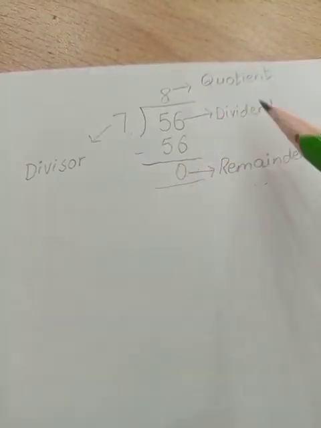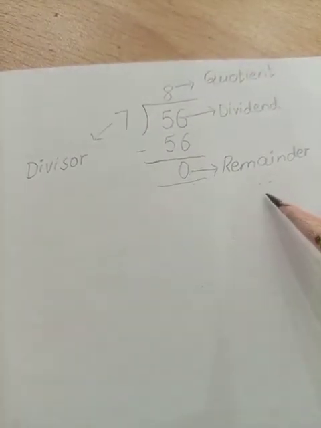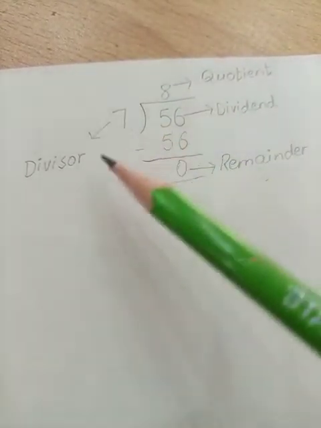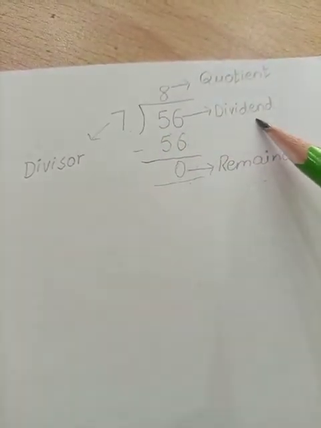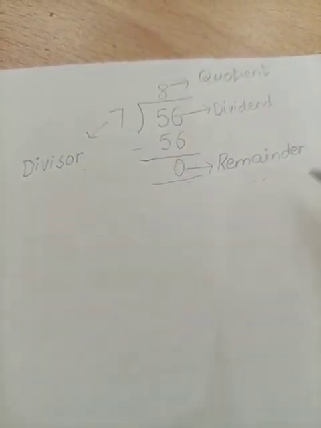Okay students, hope these names will be clear to you. Now try to learn these names by heart. Okay. This one is dividend, divisor, quotient, and the remainder.